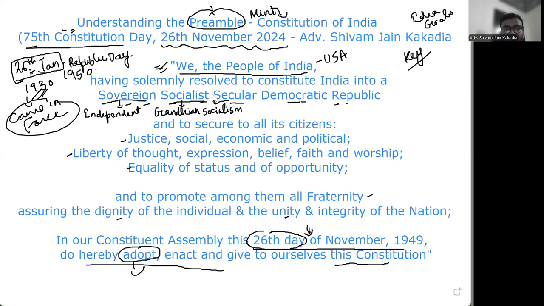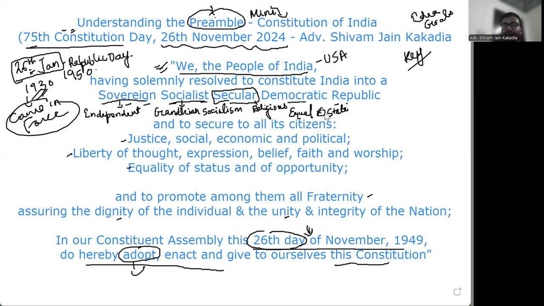Then we have this word secular, right? Secular means, this is related to religions, that all religions are equal, and each religion has to be respected. And the state has no religion. State का यानी कि government का कोई भी religion नहीं हो सकता. That is the meaning of secular.